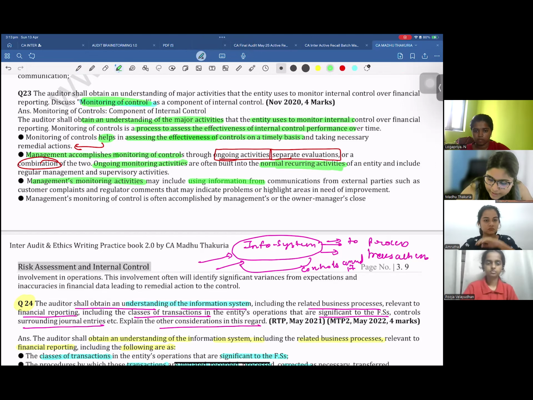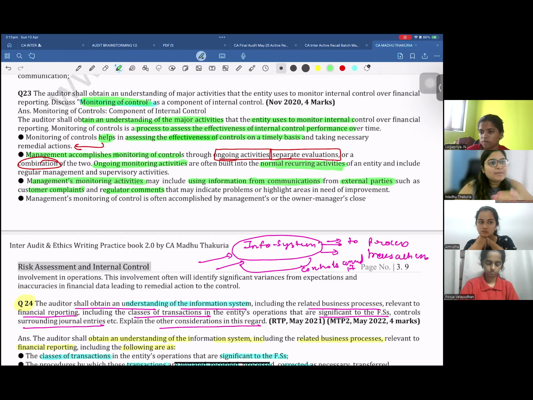It may include using information from communication from external parties such as customer complaints and regulatory comments. For example, if a customer complains that the quality of the goods is not maintained, automatically you understand that your quality checking people are not doing their work. As management, if I start to get complaints from students that it's been 6 days since I enrolled for the course and I have not got the recording, then what is my team doing?